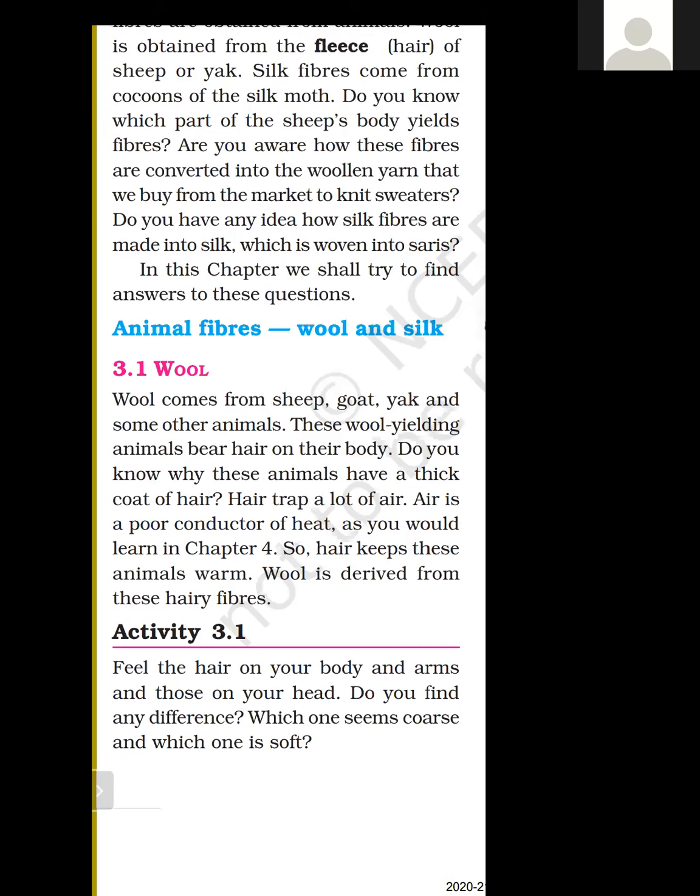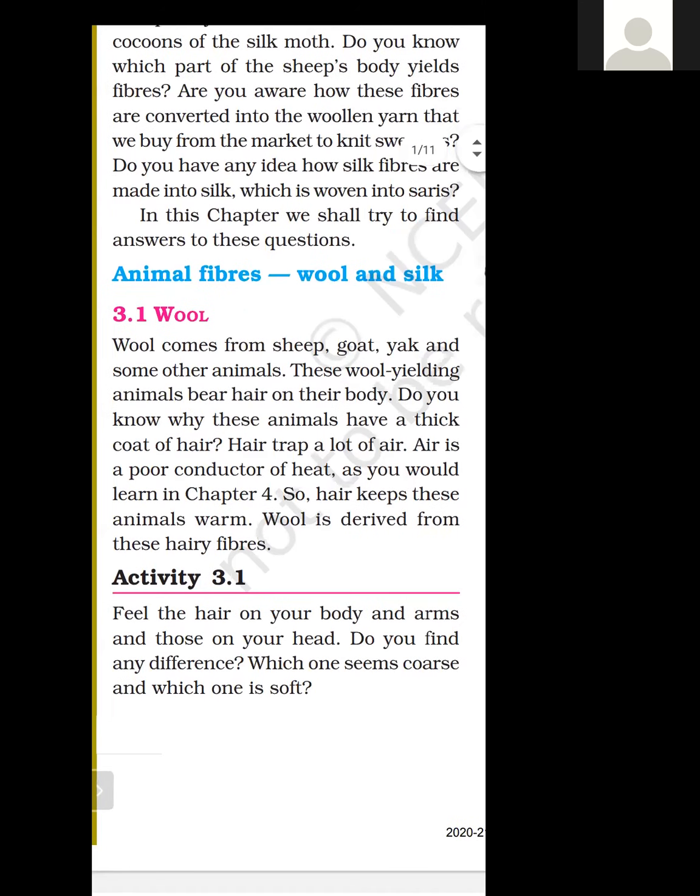So in this chapter we basically discuss the fibers which come from animals. Wool comes from sheep, goat, yak, and some other animals. So these are the wool giving animals or wool yielding animals. Yield, the meaning of yield is output.